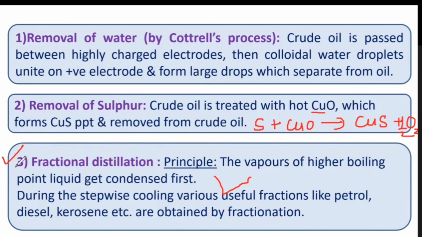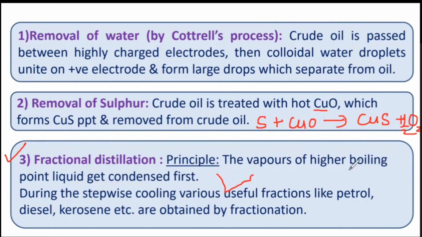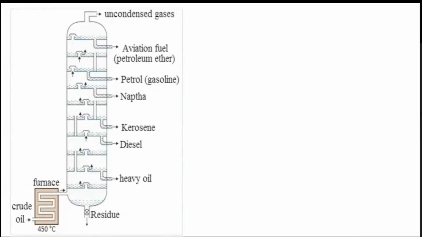The most important thing is fractional distillation. The principle is that vapors of higher boiling point liquid get condensed first. Most important sentence: the vapors of higher boiling point liquid condense first during this stepwise cooling, and we are getting the various fractions. Okay. So let us proceed. This is the fractionating column.